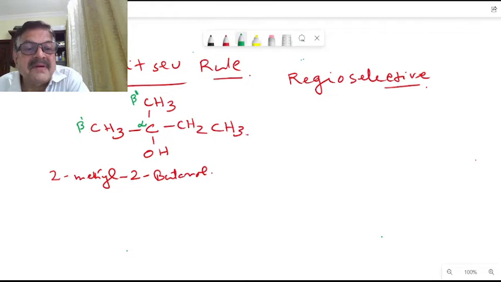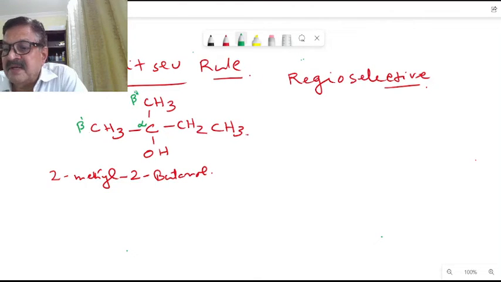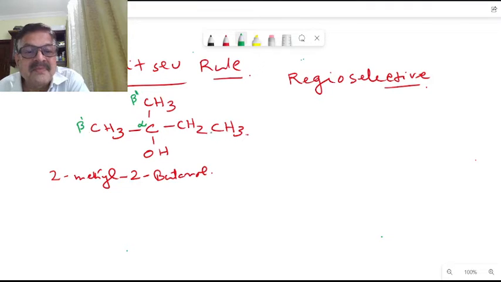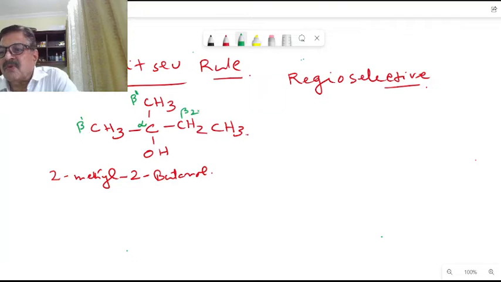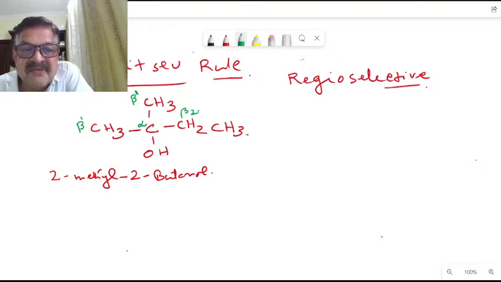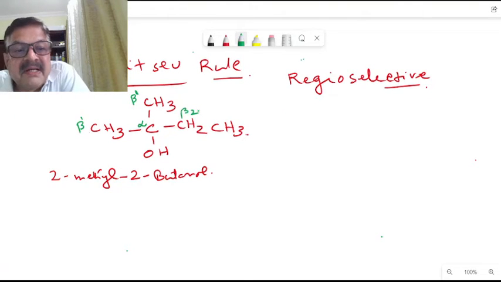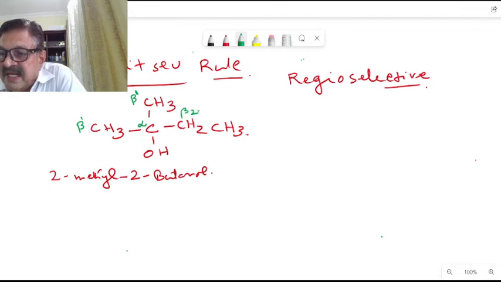This is again beta 1, since these two carbons are identical, therefore we are putting it as beta 1. And this carbon here will be beta 2. So 2 different beta carbons are there, therefore the dehydration will be a regioselective dehydration here.